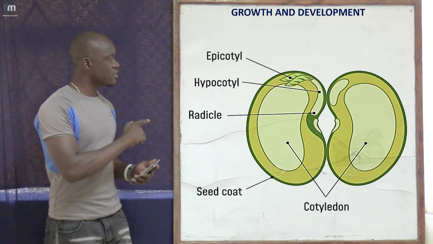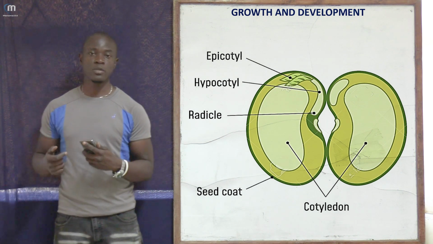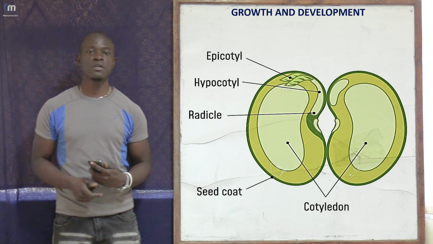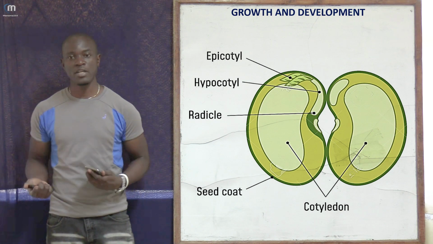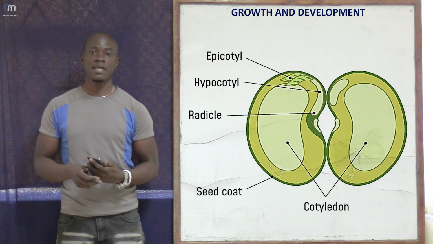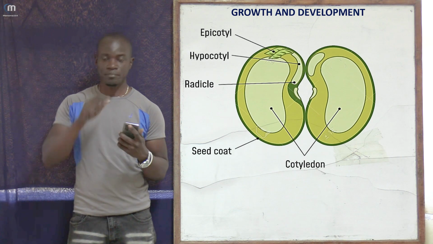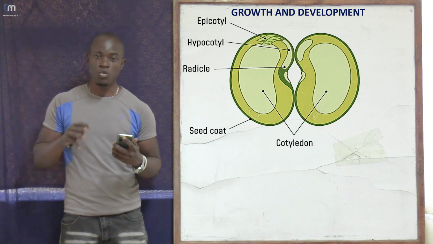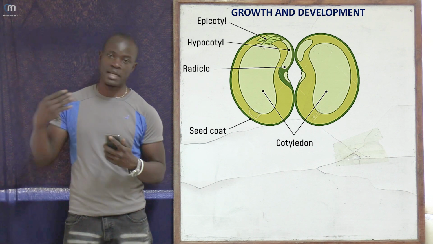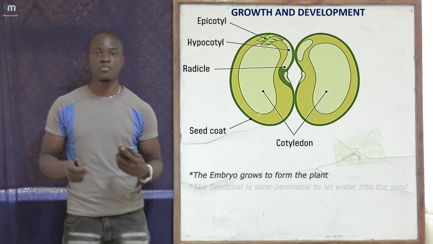So as you can see, this is the diagram of a dicotyledonous seed that we looked at in this topic of growth and development. For this dicotyledonous seed, you can see that we have the different parts: the cotyledons, the seed coat, and the embryo. Remember we said the embryo is the part which grows to form the plumule, which will form the leaves, and the radicle, which will form the roots of the plant.